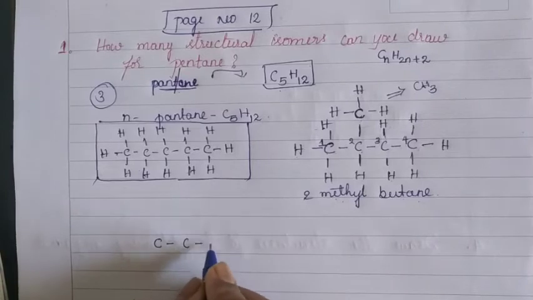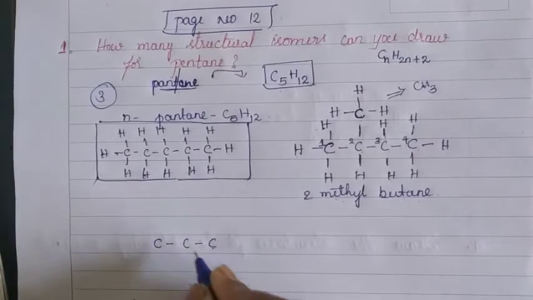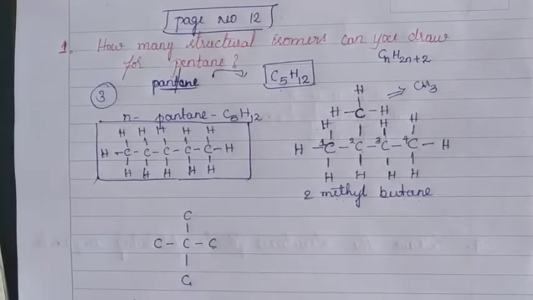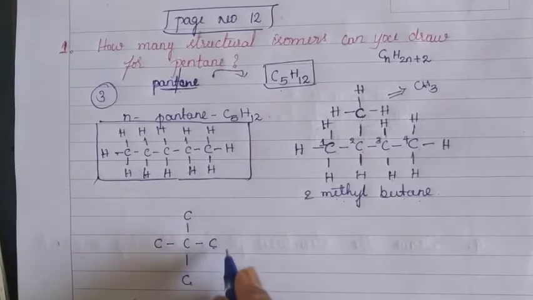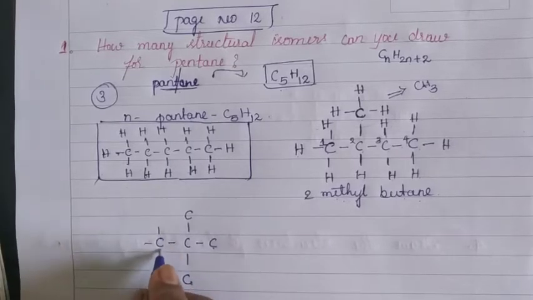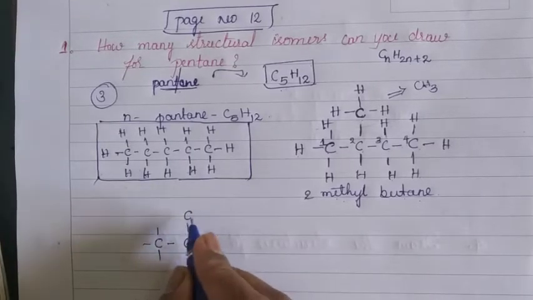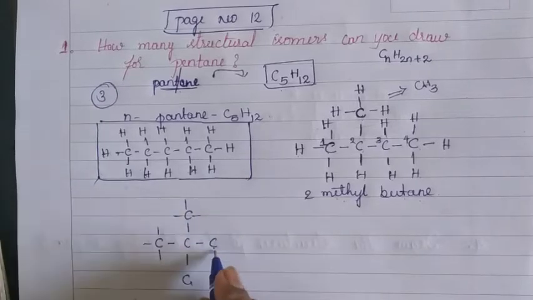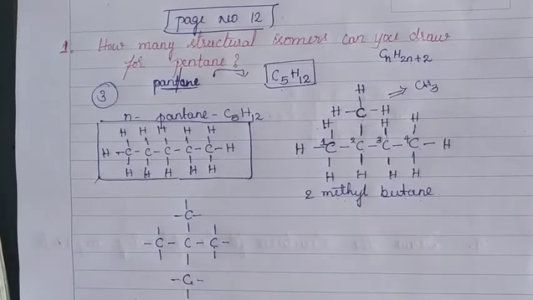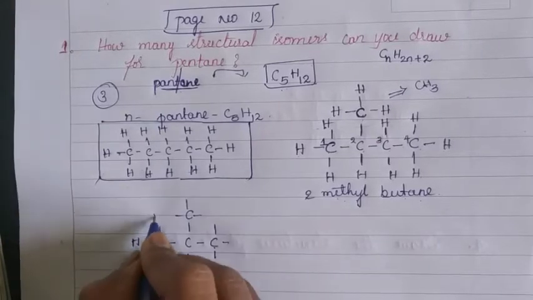Arrange carbon atoms like this. 3 are like this and the remaining 2 carbon atoms are here like this. And each carbon atom maintains 4 covalent bonds. For this carbon, remaining 3. For this carbon, remaining 3. For this carbon, remaining 3. For this carbon, remaining 3. Now put hydrogen for all.